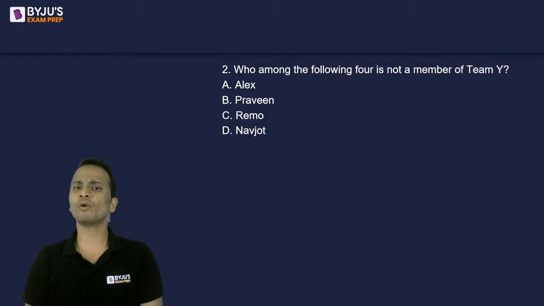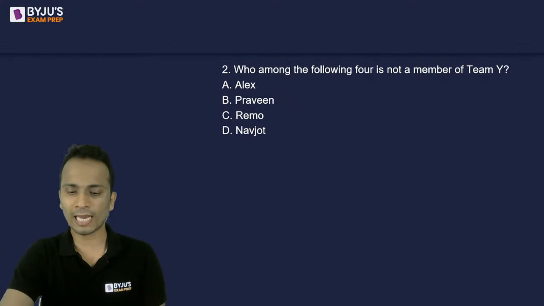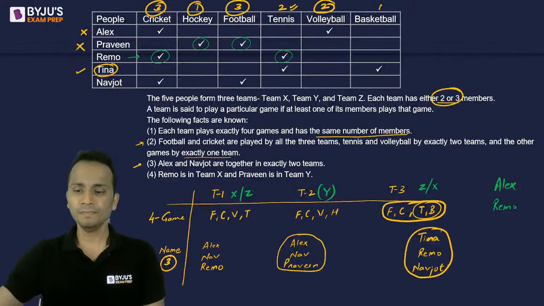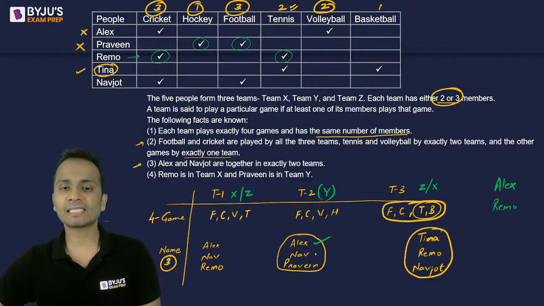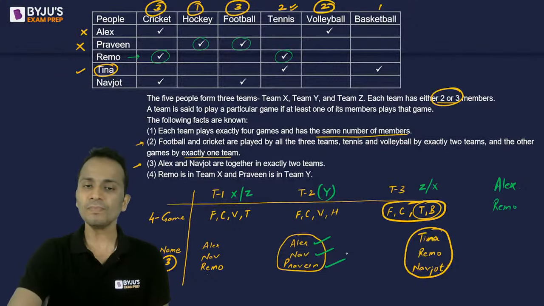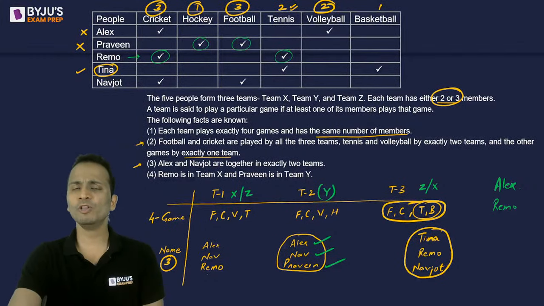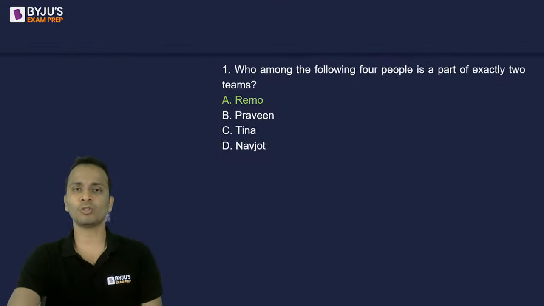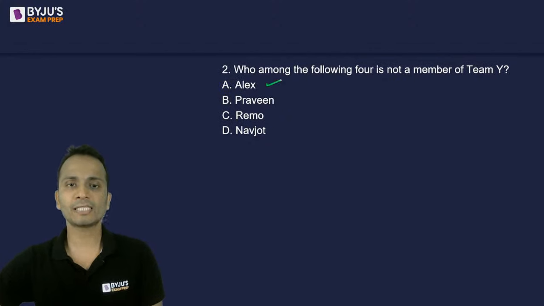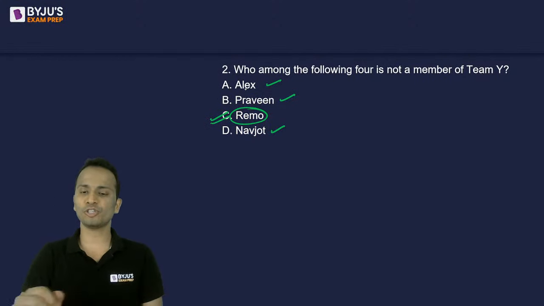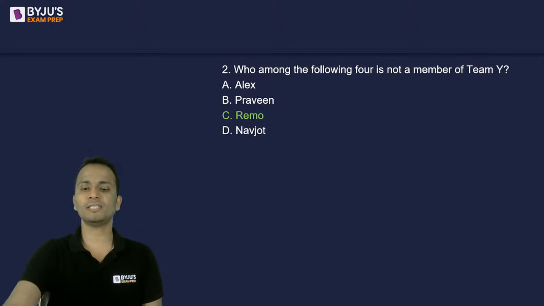Who among the following four is not a member of Team Y? Now we are sure about Team Y. So let's look at the composition of Team Y. Team Y has Alex, Navjot, and Praveen. So anyone other than these three will not be a member of Team Y. Who among the following is not a member? Remo is not a member of this team. The answer for this question will be Remo, that is option C.